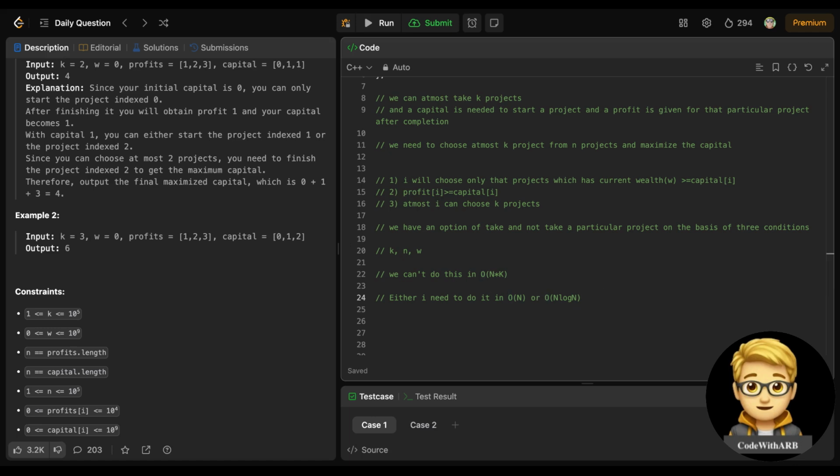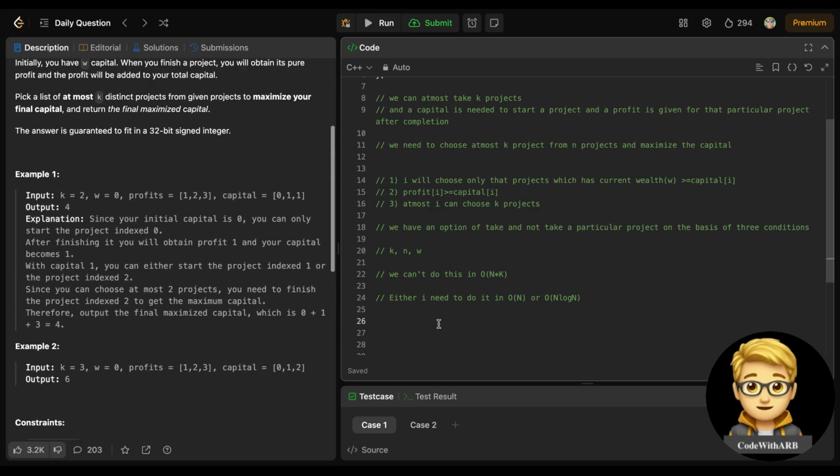Now how will I do it in O of n or O of n log n? The thing is, these three conditions should be fulfilled at any time. So if I see an example, if I take profits as 1 2 5 6, let's take 6, and this would be 4, right?